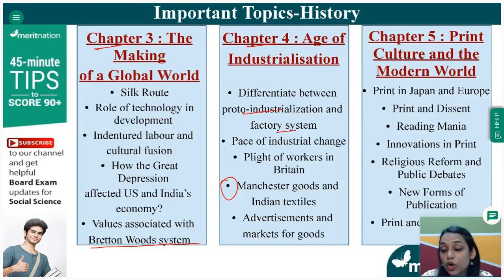Then advertisements and markets for goods. How did the advertisement concept develop, and how did it lead to spreading of goods? How did it lead to advertisements of goods to various countries and among the various different societies, the classes of the society. Then chapter 5 is again very important. Chapter 5, this is one chapter from which your question will definitely come. You will be given choice only in these two, but from chapter 5 a question will come.